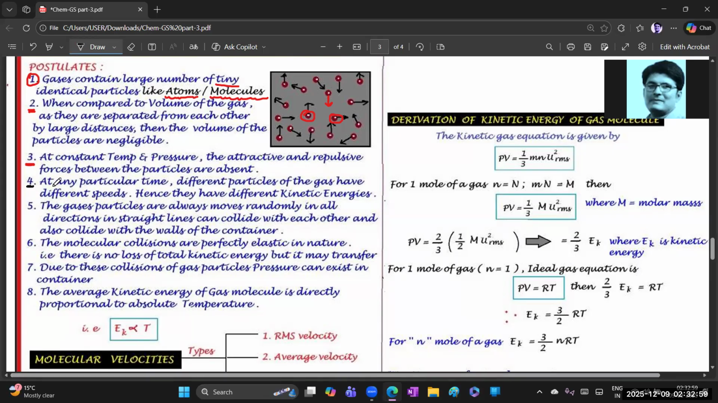What is the fourth postulate, beta? At any particular time the different particles of the gas have different speeds. So that's why they have different kinetic energies. Yes, obviously, they have different velocities, and they also have different kinetic energy. See guys, if in that vessel you have more than 10 or 15 gaseous particles, those 15 gaseous particles have 15 different speeds, as well as 15 different kinetic energies like KE1, KE2, KE3 like that.